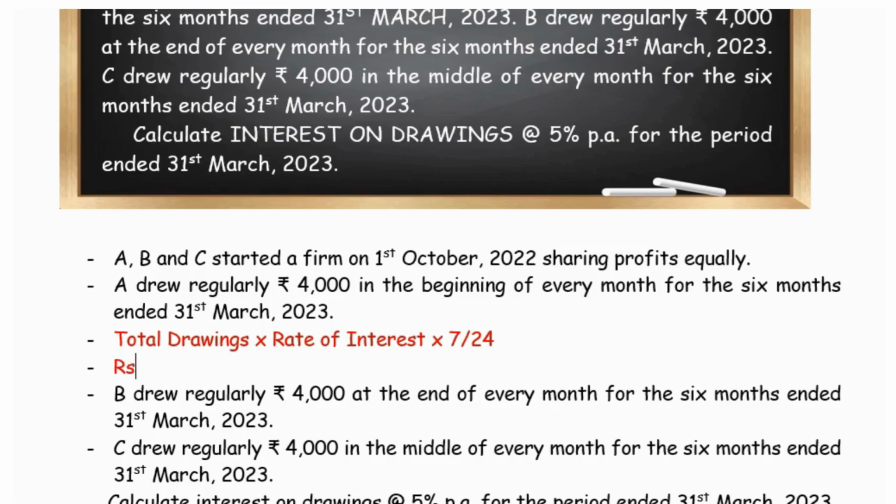Here the amount is drawn as 4,000 per month. So they have withdrawn for 6 months, so we multiply it by 6, and the rate of interest given in the question is 5%. So into 5 by 100, and the formula for this is to be multiplied with 7 divided by 24, which is rupees 350.